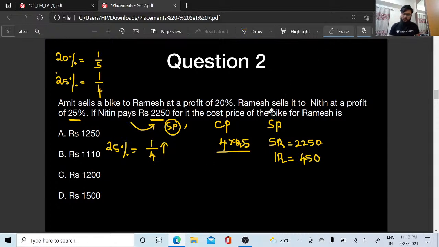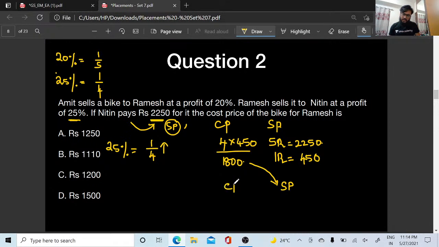What is 4 into 450, people? 4 fours are 16, 4 fives are 20, so this is 1800. This 1800 is the selling price of Ramesh, yes or no? This 1800 is the selling price of Ramesh because Amit sold the bike to Ramesh.